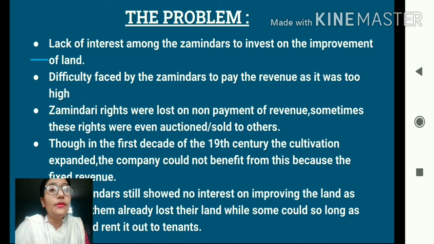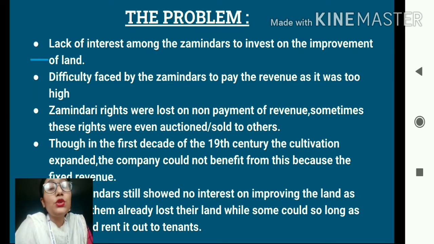Okay. But students, this system of permanent settlement faced a lot of difficulties. It had a lot of drawbacks. So number one, the zamindars were not at all interested to invest on the improvement of the land, because they knew that no matter they invest or not, they will anyway be getting rent for their land. If they rent it out to the cultivators or to the peasants, they will anyway be getting the rent. So they were not at all interested in improving the land.